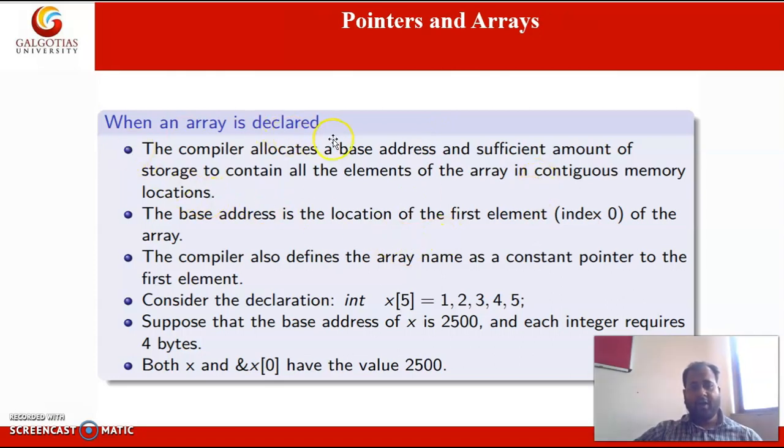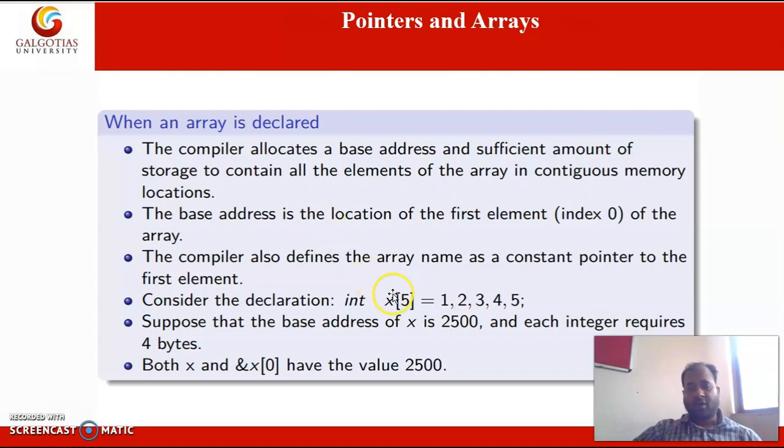So when an array is declared, the compiler allocates a base address and a sufficient amount of storage to contain all elements of the array in contiguous memory locations. Here at the declaration we are giving the size of the array.